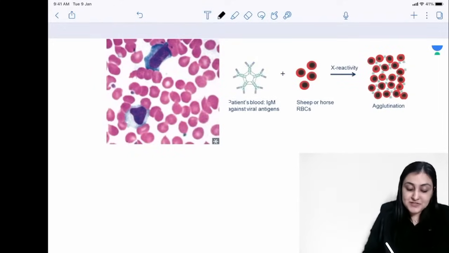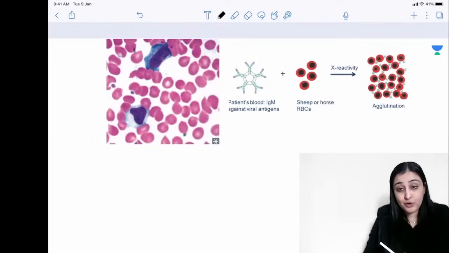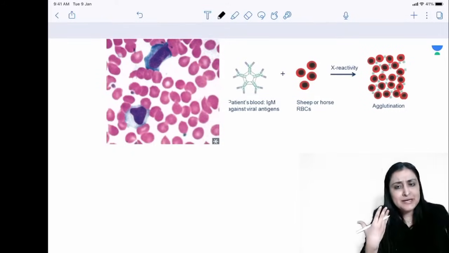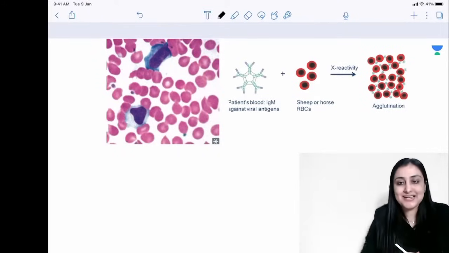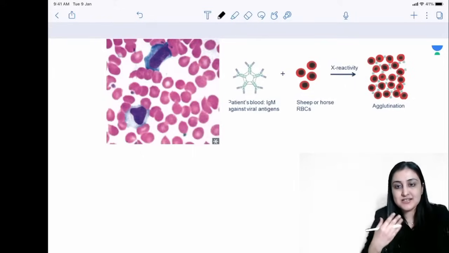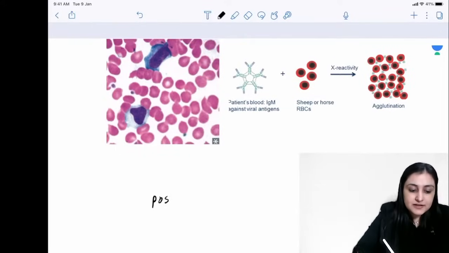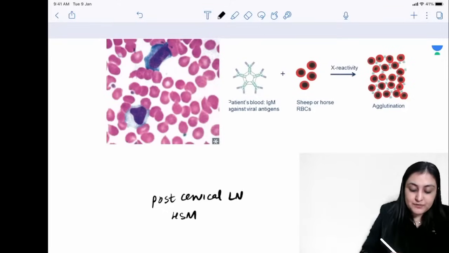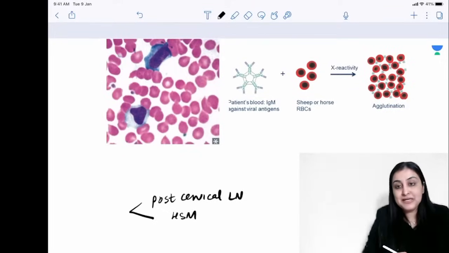Talking about Epstein-Barr virus, very, very important. Epstein-Barr virus, remember, will produce a picture that will be much like a viral URTI. So it will show you that the patient has runny nose, patient has fever, but there will be hepatosplenomegaly, and you will see that there are posterior cervical lymph nodes. Yeah, so hepatosplenomegaly, posterior cervical lymph nodes are gonna be clues here.